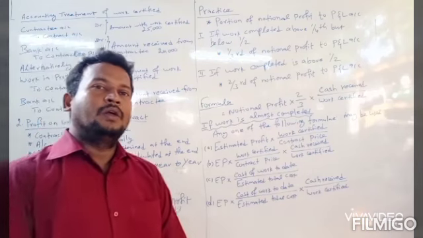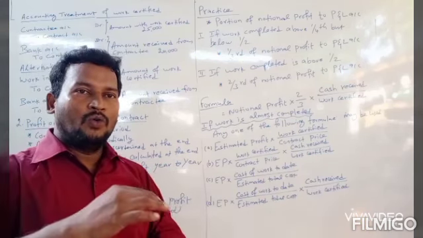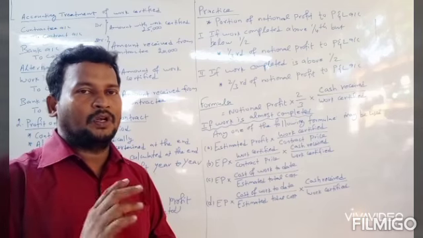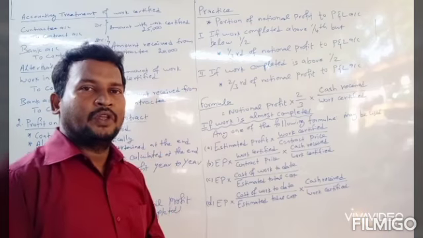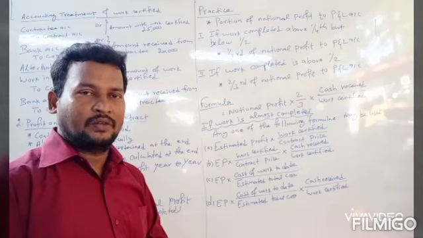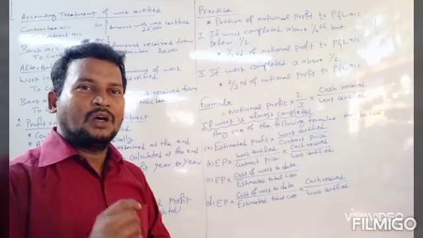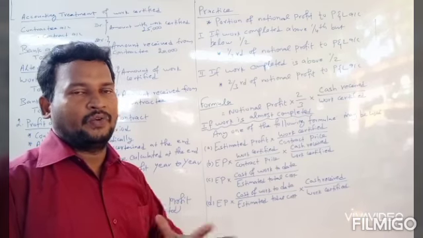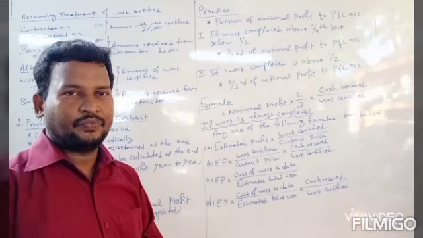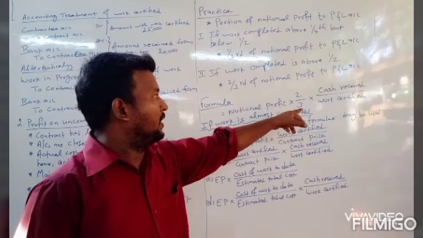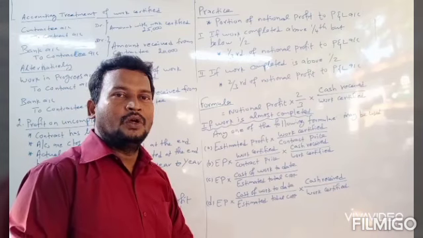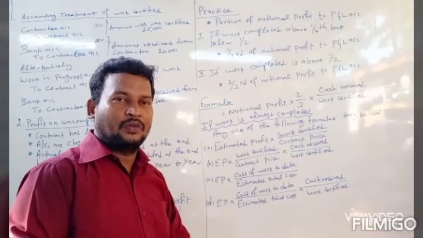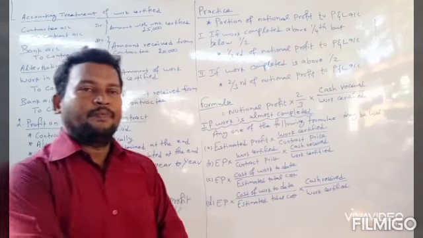So you should keep in mind, if above 25% of work is completed but below 50%, 1/3 of notional profit is to be transferred to profit and loss account. If above 50% of work is completed, 2/3 of notional profit is to be transferred. For this, the formula can be used: notional profit × 2/3 × cash received divided by work certified. This formula should be used for calculating the part of notional profit to be transferred to profit and loss account.